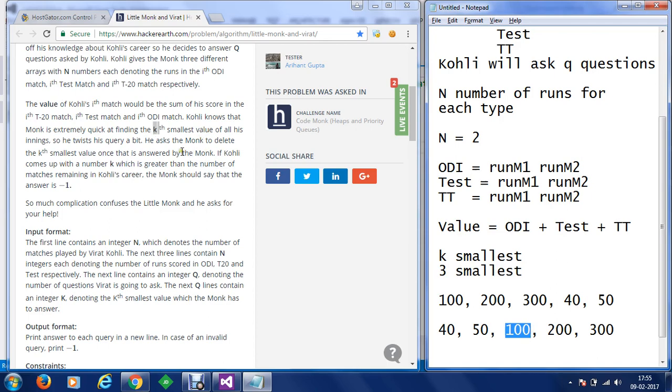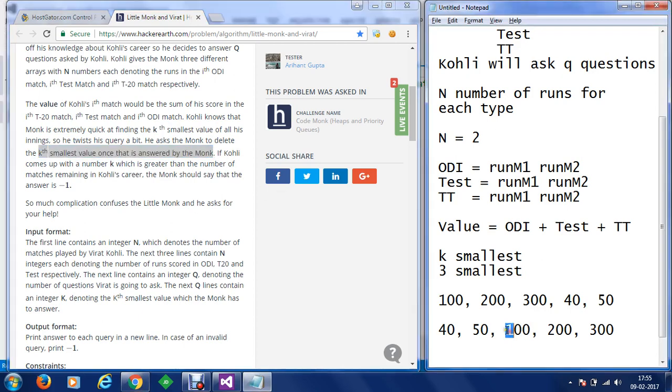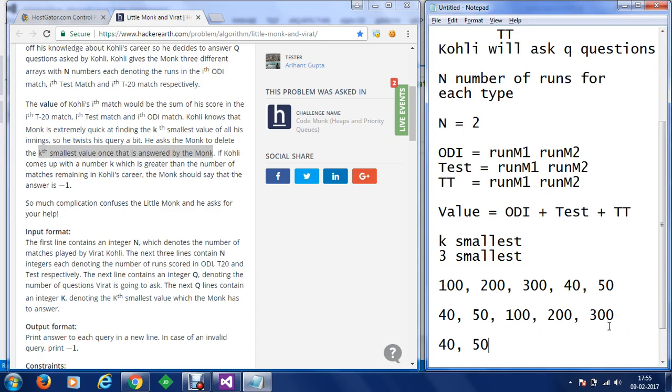Now, here what we have is, once we have got the smallest value, he asked the monk to delete the kth smallest value once that is answered by the monk. So once the value 100 has been returned, then it has to be deleted, and your priority queue will remain somewhat like this: 40, 50, 200 and 300.